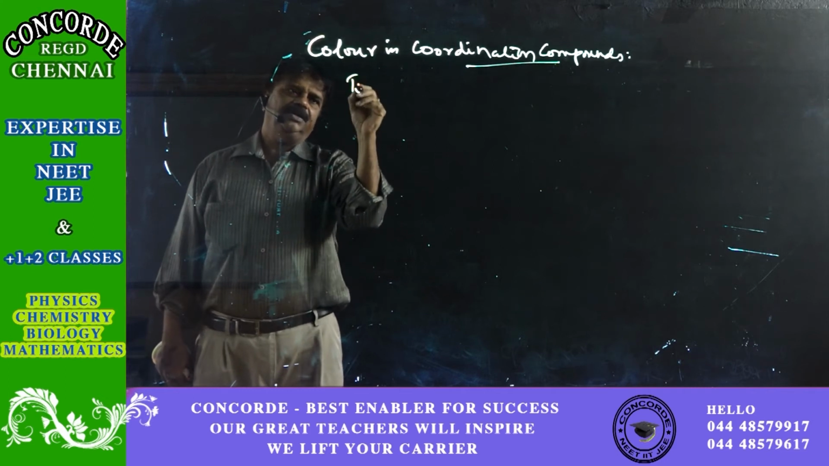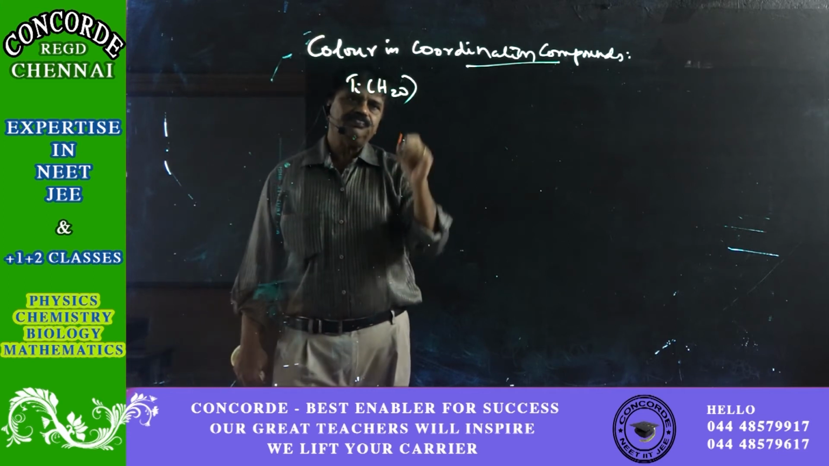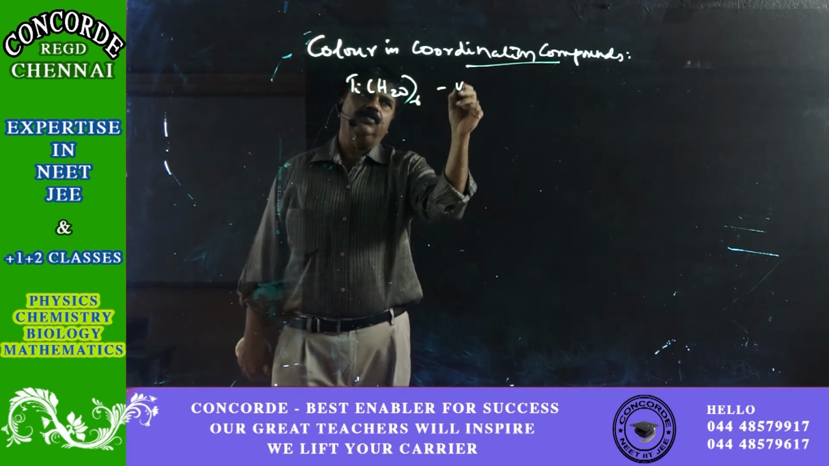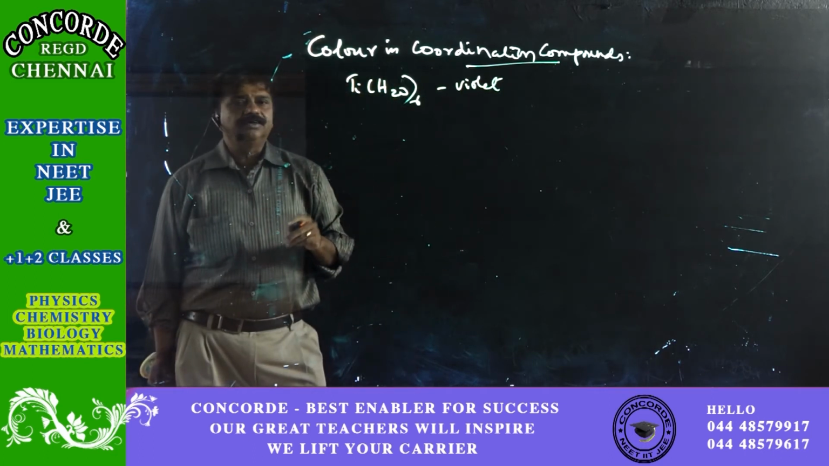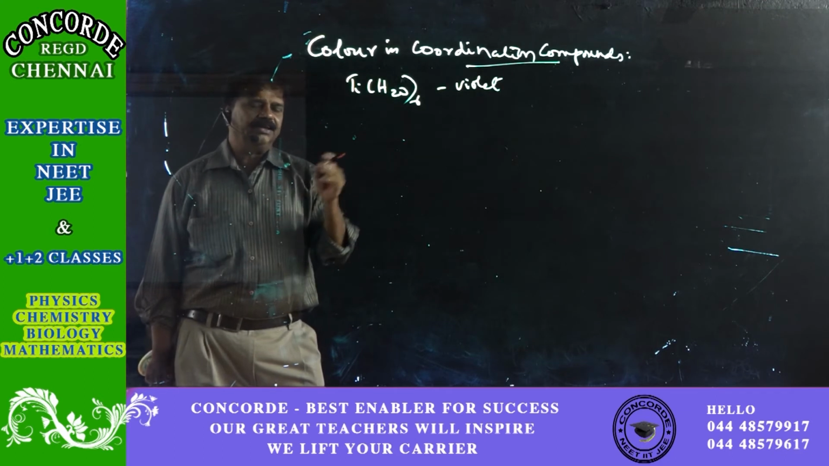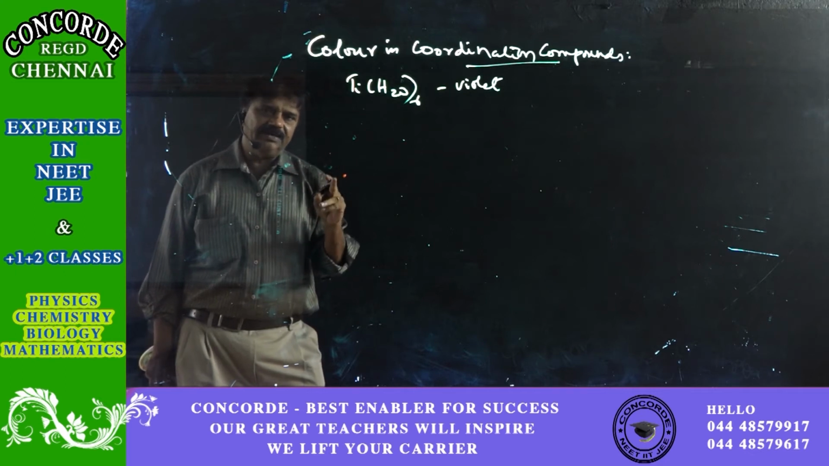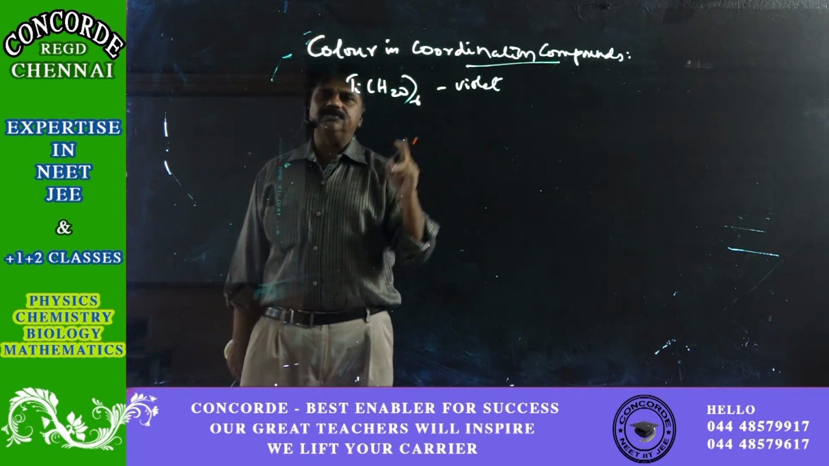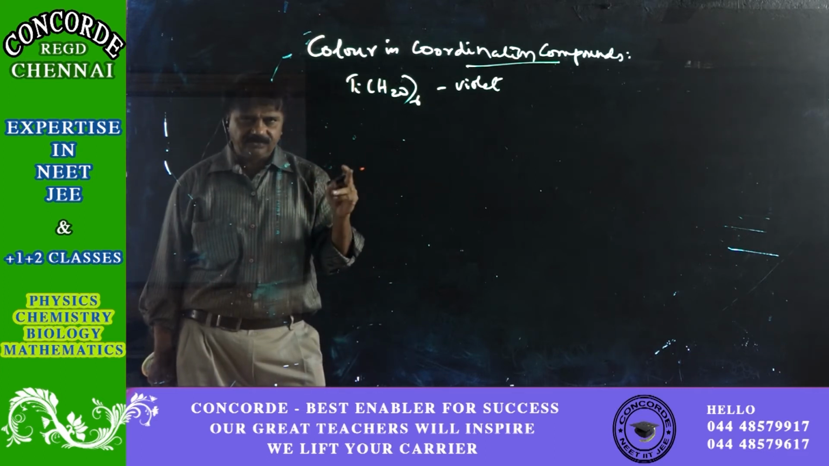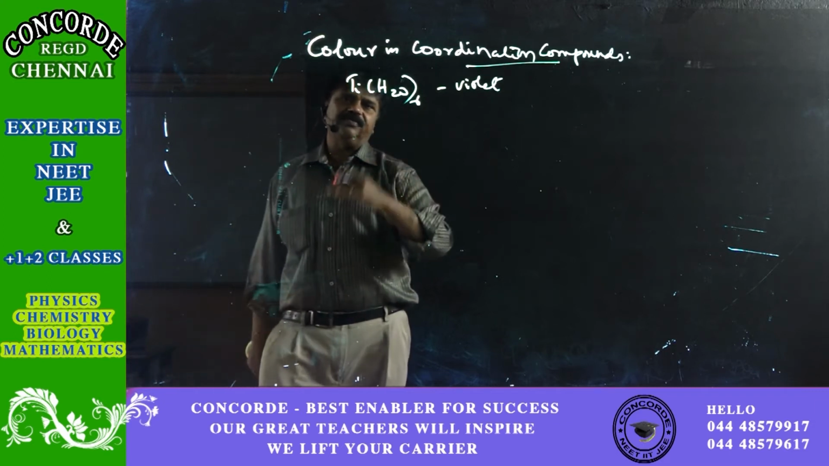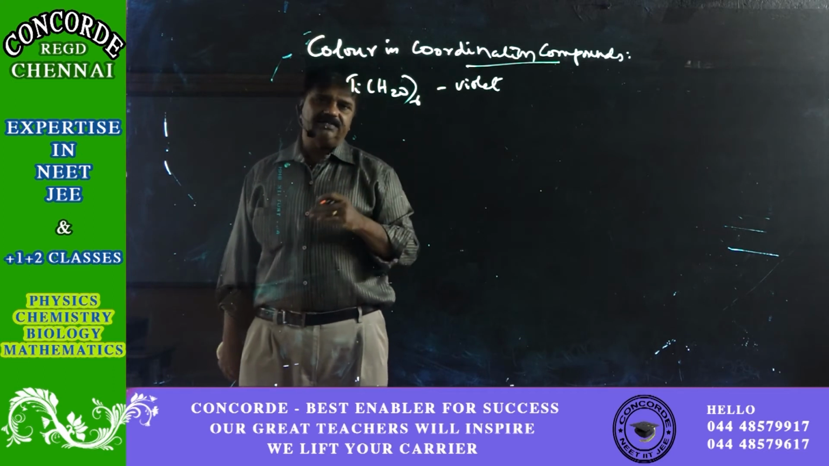If you take, typically, titanium hexaaqua, Ti(H2O)6, these are all violet in color. As per crystal field theory, the color is because of the d-d transition, that is from dxy, dyz or dzx to dx² minus y² or dz², because of the transition from a lower energy T2g to a higher energy Eg.